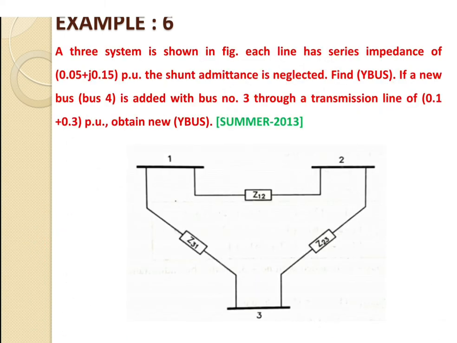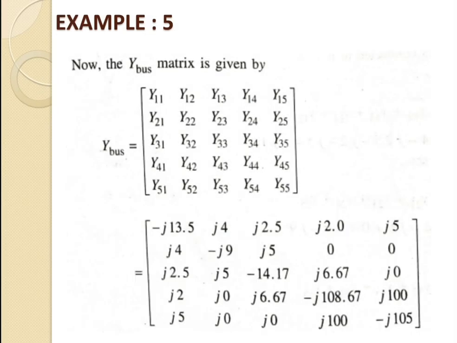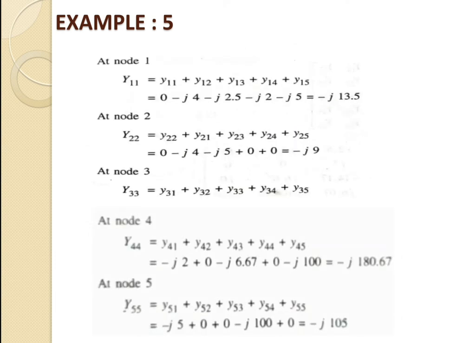In this way we will solve the examples that are based on the 3 bus or 5 bus system. So this is the completion of the example having a total of 5 buses. From this lecture we learn how to apply the equation if the network has 3 buses or 5 buses that are interconnected. Firstly, try to write the equation in its original form. If a bus is not connected over there, then again try to write down the equation, as we have already written here for node number 1, node number 2, node number 3, node number 4 and node number 5.